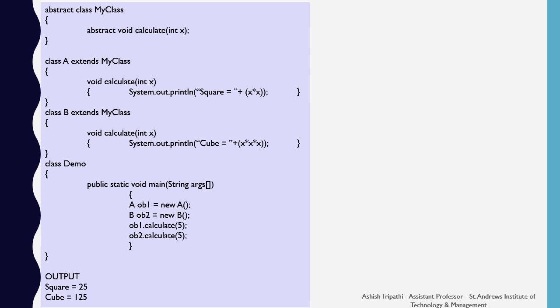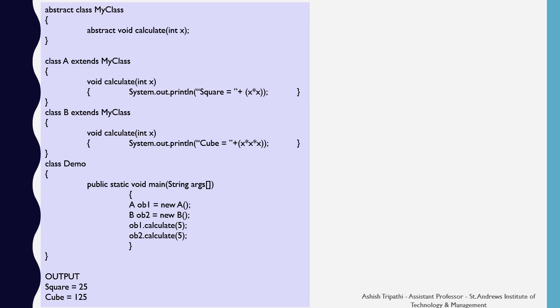The class B, which is also extending the abstract class myClass, is defining the method calculate, but inside calculate the definition has been changed. Now the calculate function is printing the cube value of the x formal parameter.